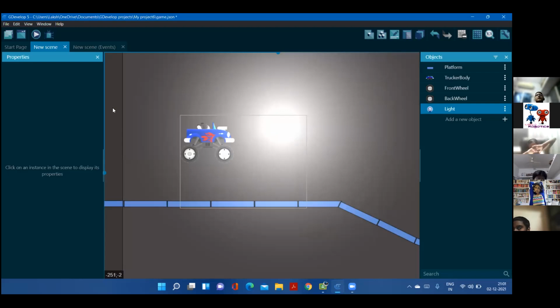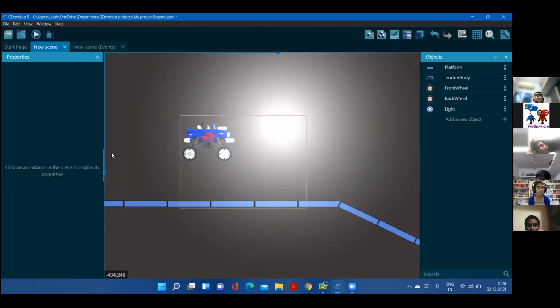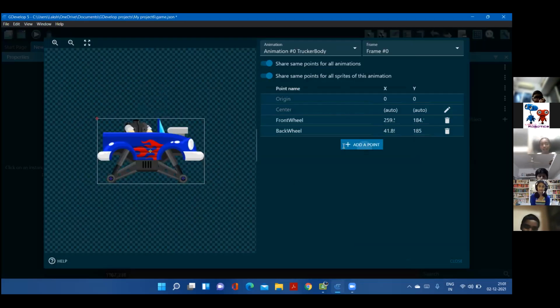So, any ideas on how to attach the light to this car? Yes, you're right. Edit points. We're going to add a new point. The new point is going to be called light. No, it won't be in the center.